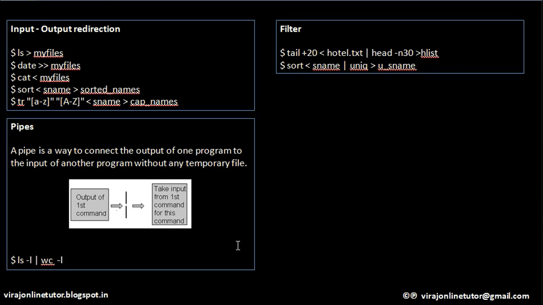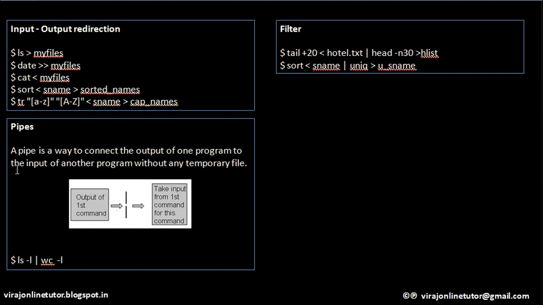Now we'll move on to a new concept called pipes. In pipes, what do we do? Pipe is a way to connect output of one program to the input of another program without any temporary file.